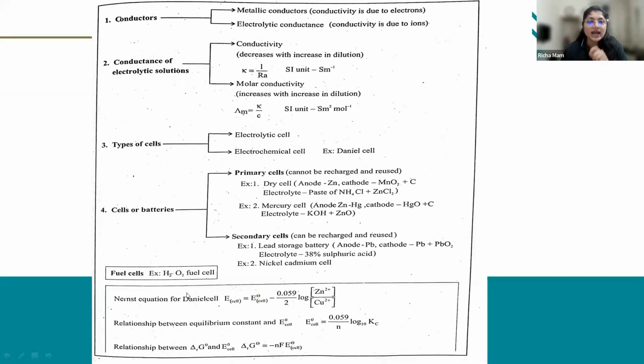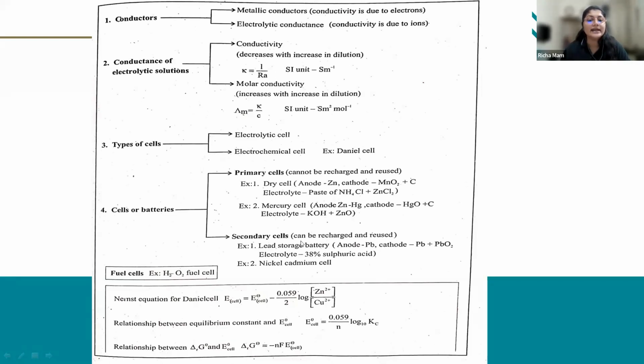So a dry cell, which is the anode, which is a cathode, and what is the electrolyte? Then in the mercury cell, which is the anode, cathode, and electrolyte? And what are these dry cell and mercury cell? These are examples of primary cells. What are primary cells? In short notes you have to write.